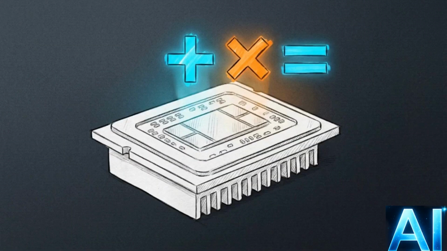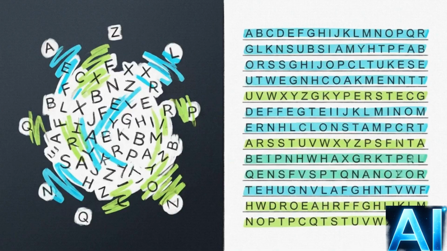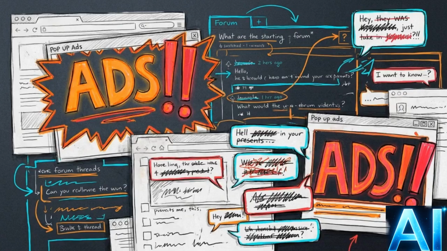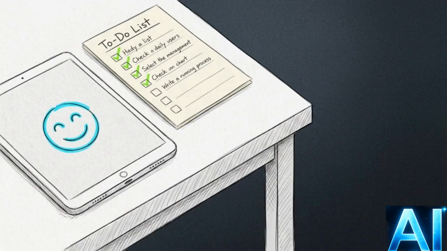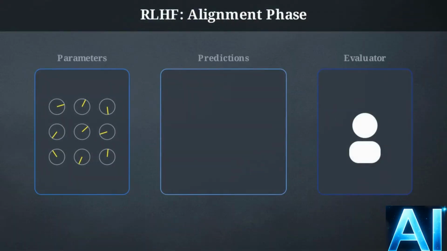If you could perform 1 billion additions and multiplications every single second, completing the operations to train a large model would take well over 100 million years. Repeating this across trillions of examples transforms a random text generator into a precise pattern recognizer. But pre-training has a strict limitation. The goal of accurately auto-completing random passages from the internet is different from the goal of being a polite and helpful assistant. To bridge this gap, chatbots undergo a secondary phase called reinforcement learning with human feedback.